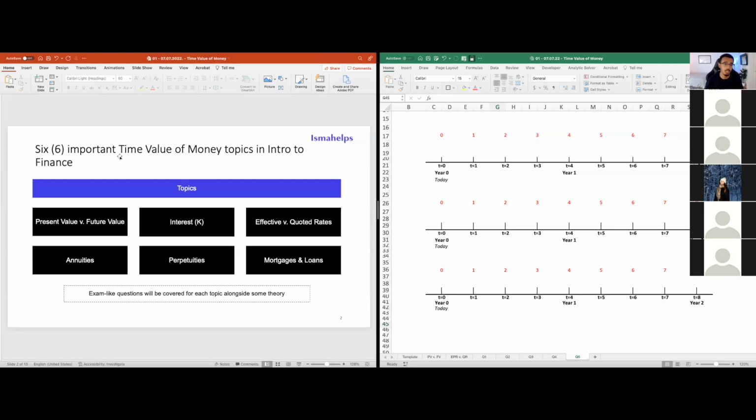One topic that's too easy for y'all. But the first thing that I'd like to start with is the notion of present value versus future value, which in my opinion is probably the most important topic within time value of money. You really want to understand it. And we're going to try to flesh out a problem together with some sort of logic. And from there, we're going to derive the very foundation of what time value of money is all about.